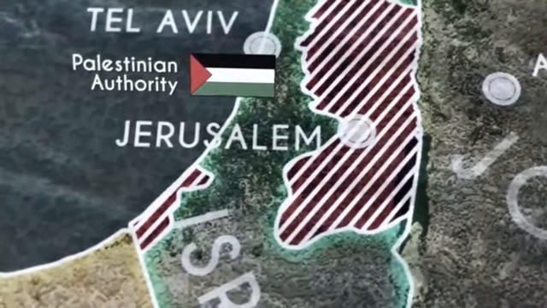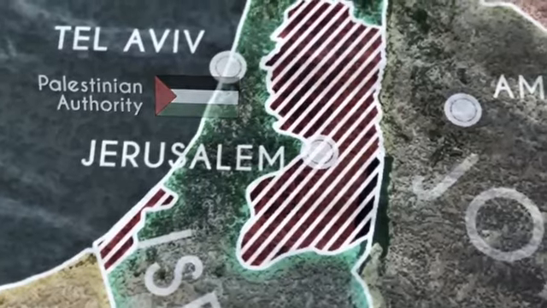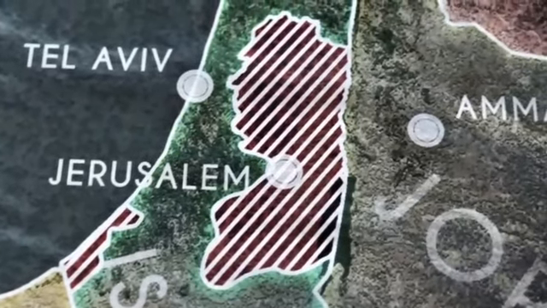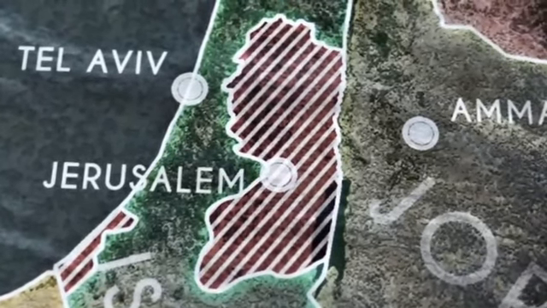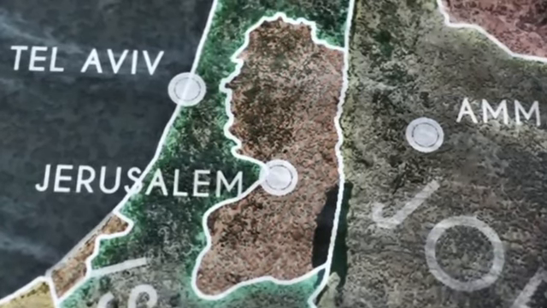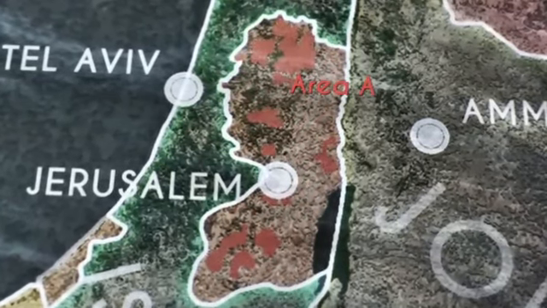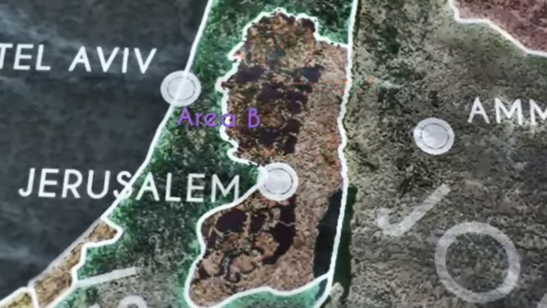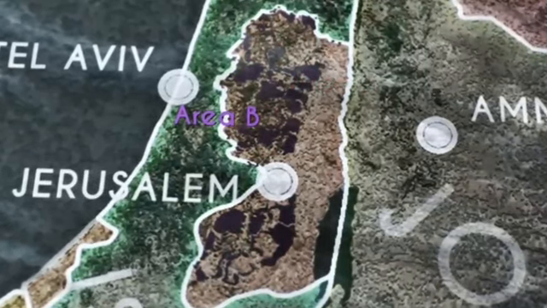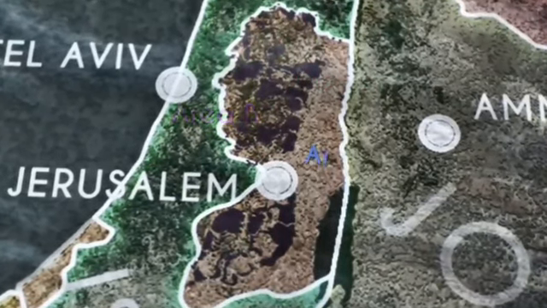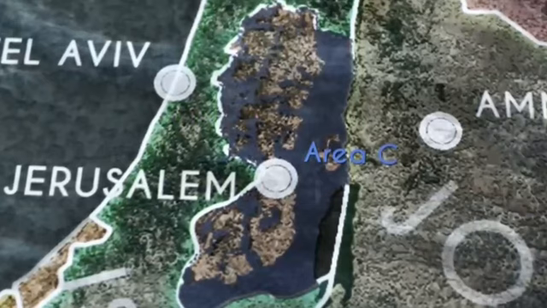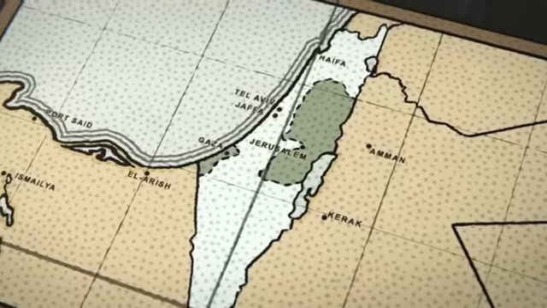The Nakba. Leading up to Israel's birth in 1948, more than 750,000 Palestinians were ethnically cleansed from their homes by Zionist militia. This mass exodus came to be known as the Nakba, or catastrophe. Apart from that, 300,000 Palestinians were displaced by the Six-Day War in 1967.